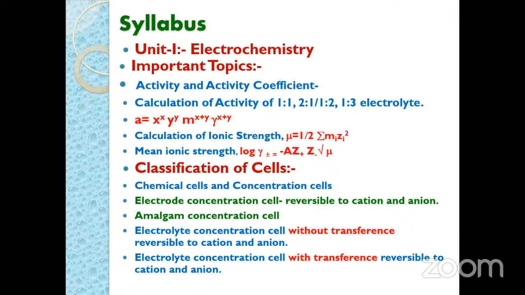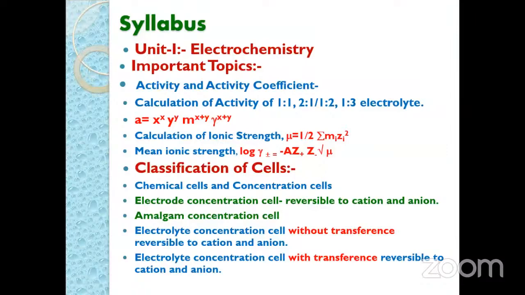Here, when we consider HCl as an electrolyte, that is a 1:1 type of electrolyte. Regarding this, we can consider H plus and Cl minus. So x is equal to 1 and y is equal to 1. By using this, we can calculate the activity of different types of electrolytes. On this topic, a question may be asked for MCQ. The activity of that dash, activity of HCl is that dash. In this way, the question is asked in the MCQ.